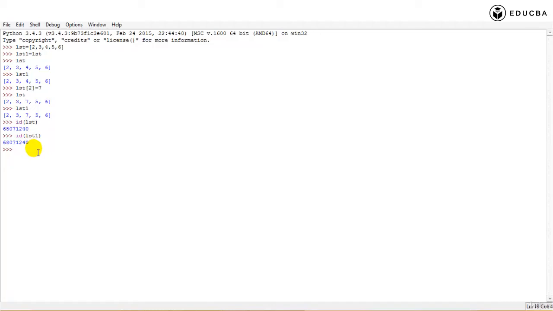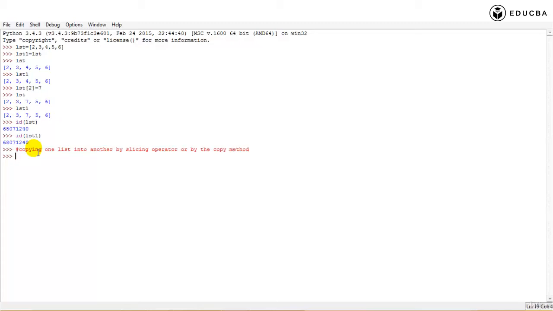Okay. Now, if I don't want this to happen, one of the ways that I can avoid it is by copying one list into another by the slicing operator or by the copy method.